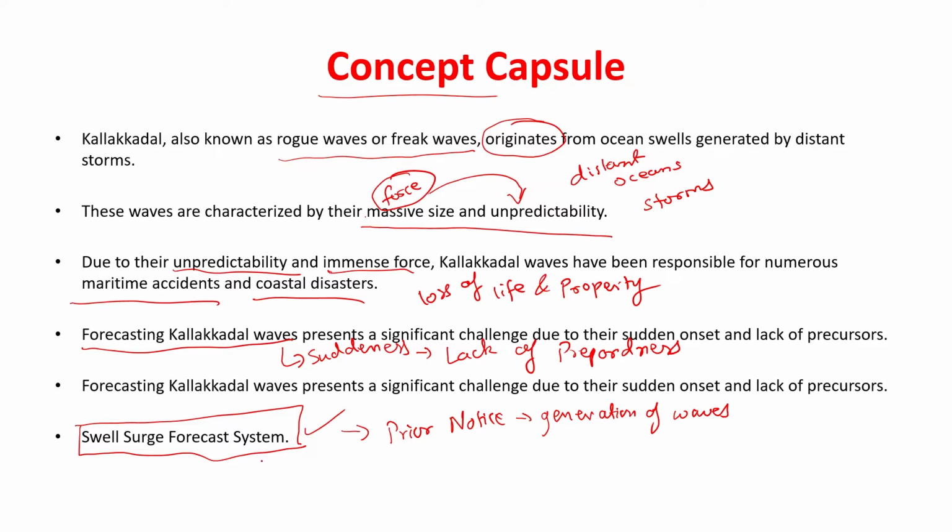This system has been installed by the Indian National Centre for Ocean Information Services. I will repeat, Indian National Centre for Ocean Information Services. So this is the information related to the rogue waves or freak waves.